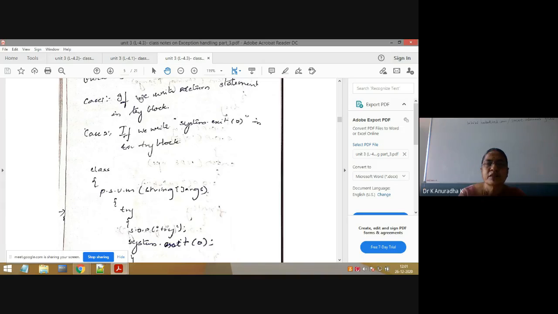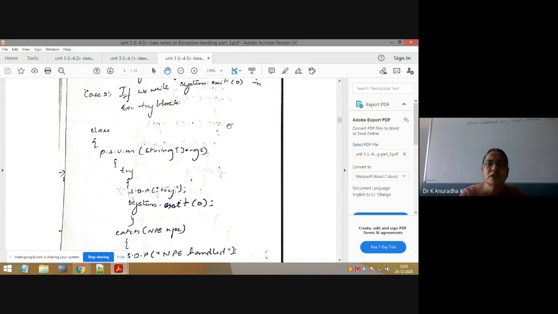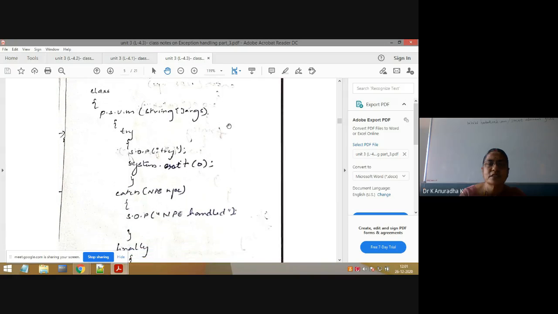I will explain. If you write a return statement in the try block, then the finally block will not be executed. And one more is if you write System.exit(0) in the try block, in this case also the finally block is not executed. So these are the only two cases where the finally block is not executed.